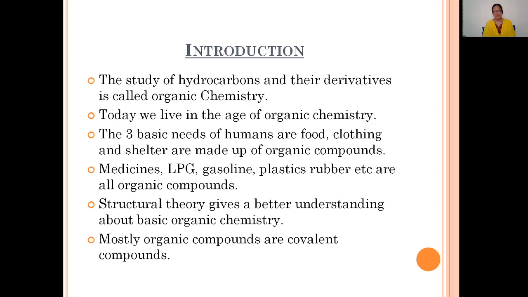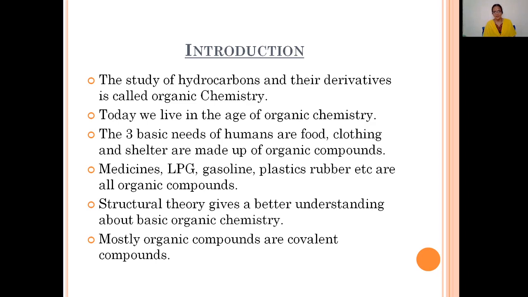So the basic needs of humans are food, clothing, and shelter. These are made up of organic compounds, we said. Because of this reason, organic chemistry is more important. In these basic needs, we come across all these medicines, LPG, gasoline, plastics, rubber, etc. All these come under important organic compounds which we use daily. So this is structural theory, our topic; it gives a better understanding of basic organic chemistry.